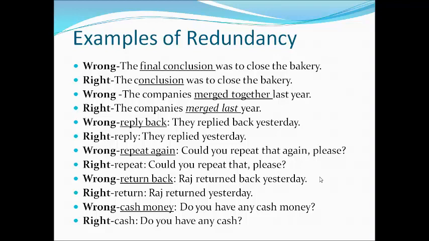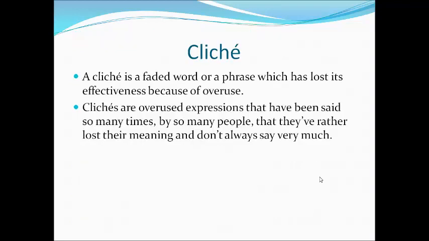We should not use it immediately. This comes only by reading books, listening and writing. If you read well, write well, and listen to native speakers' speeches, then we can avoid these redundancies. That is about redundancy.